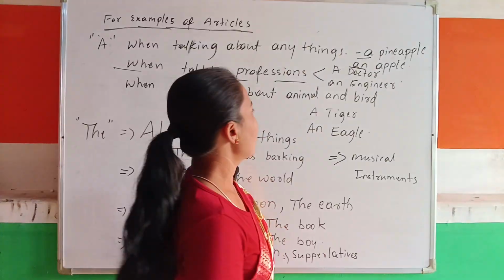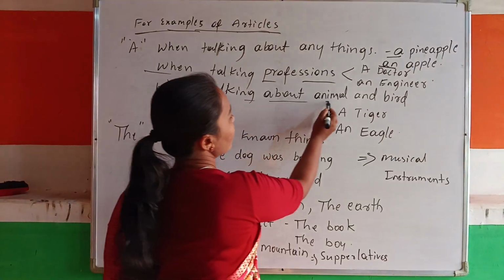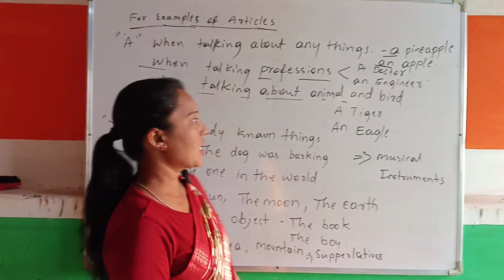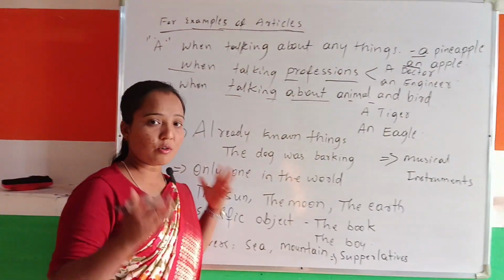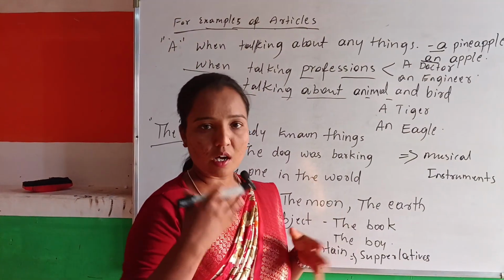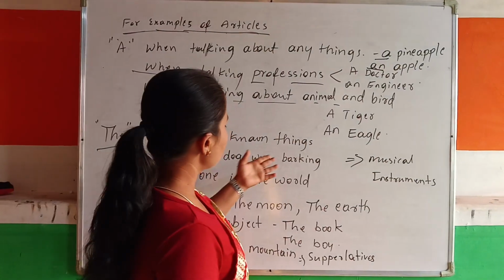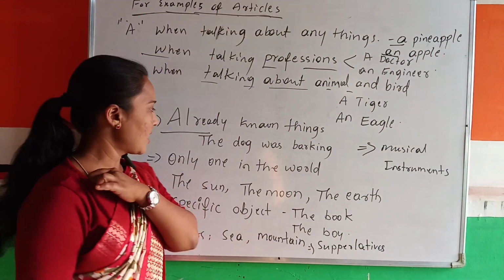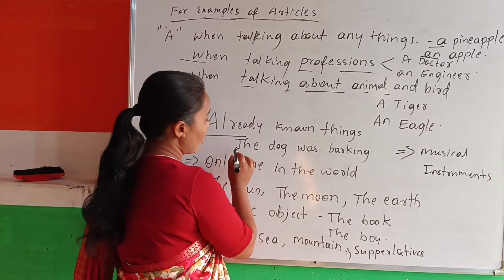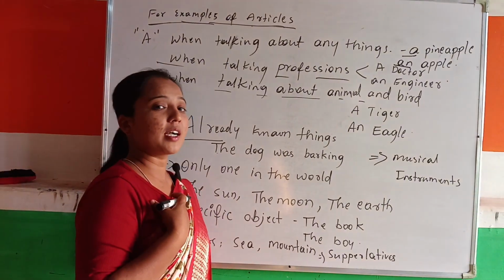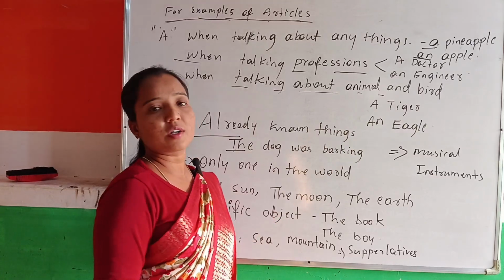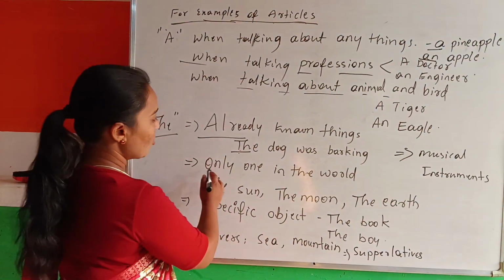When we talk about animals and birds like the tiger and the eagle, we can give a lot of examples, thousands of examples, right? So where do we use "the"? With already known things. For example, the moon, the earth, and "the dog was barking." Which dog is barking? We know that, right? Because of that, we say "the dog is barking."